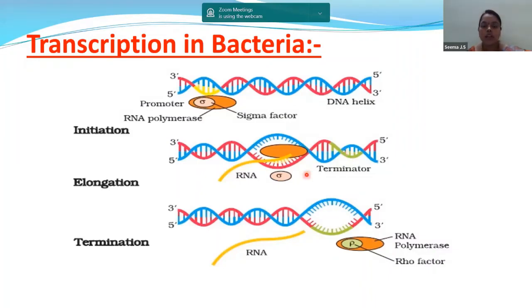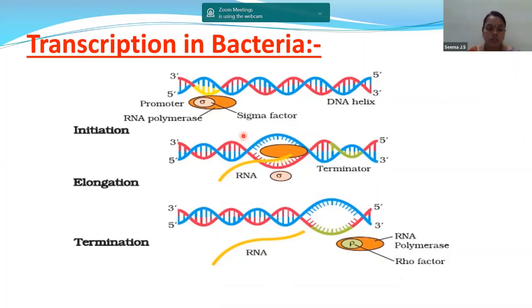So this process will continue till the terminator region is reached. When the polymerase reaches the termination site, the process will stop, because termination itself means stop. Now the RNA polymerase will stop its function. The RNA will get released from the DNA strand, and during the process of termination, you should remember the rho factor. It will help in the stopping of the process, that is, termination.